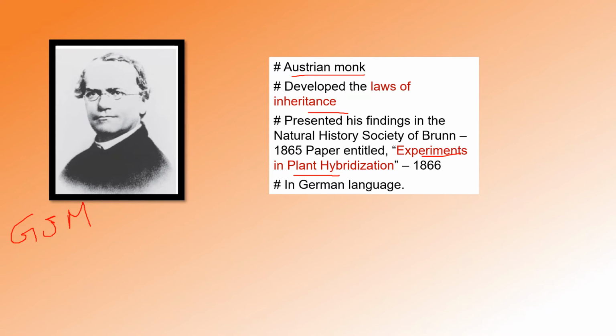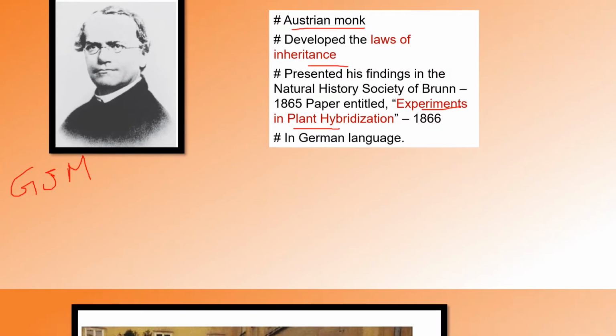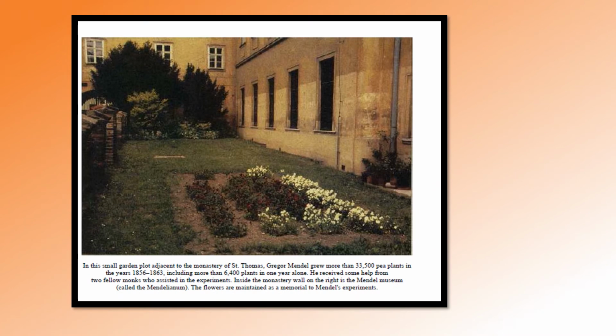So what was his experiment? Let's discuss more about his experiment. This is the area chosen by Gregor John Mendel for doing the experiment. He visualized through this window so that he could see what changes occurred, and he could also do experiments very quickly.